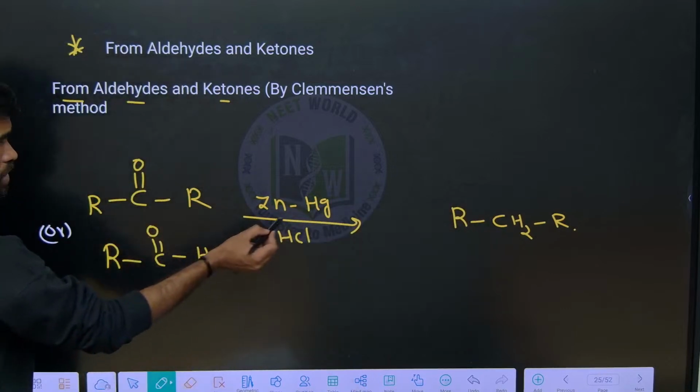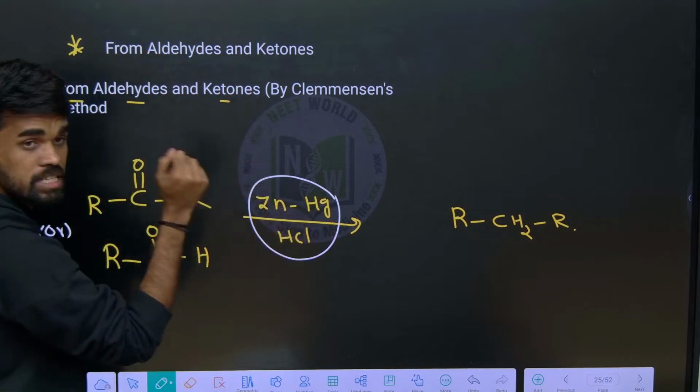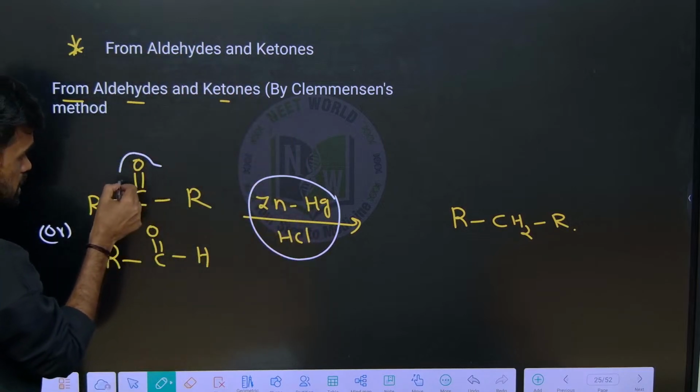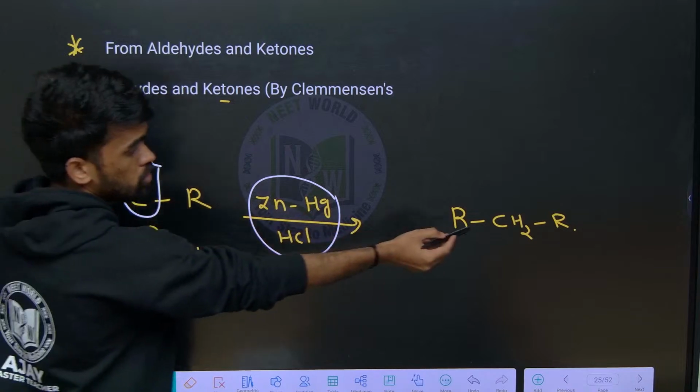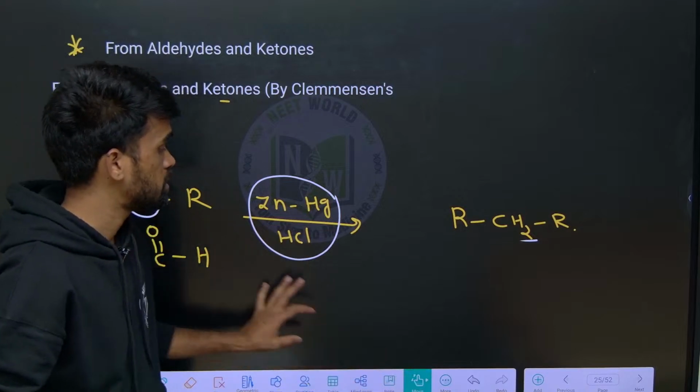Whenever you see this reagent, zinc amalgam and acid, just convert the C=O group into a CH2 group. This is the change that happens in this process.